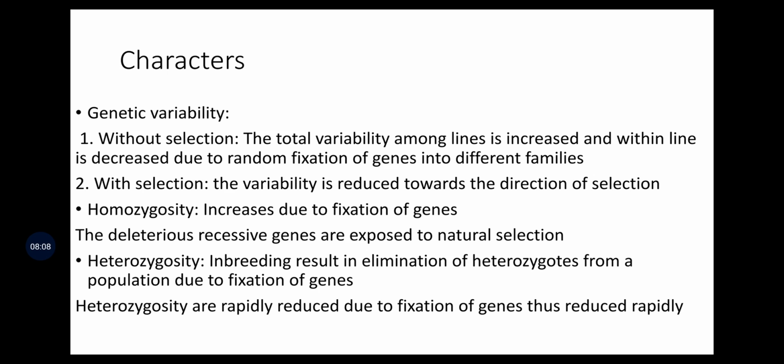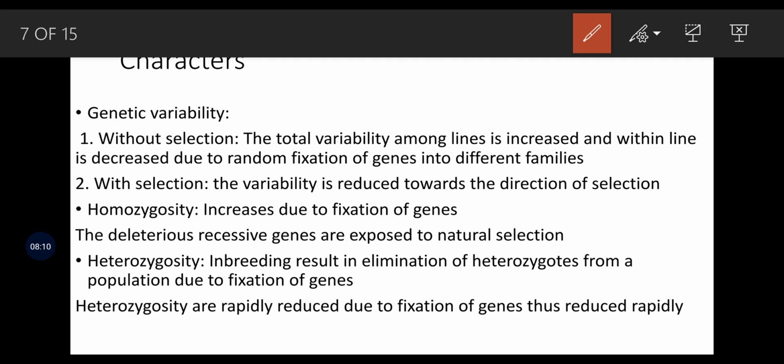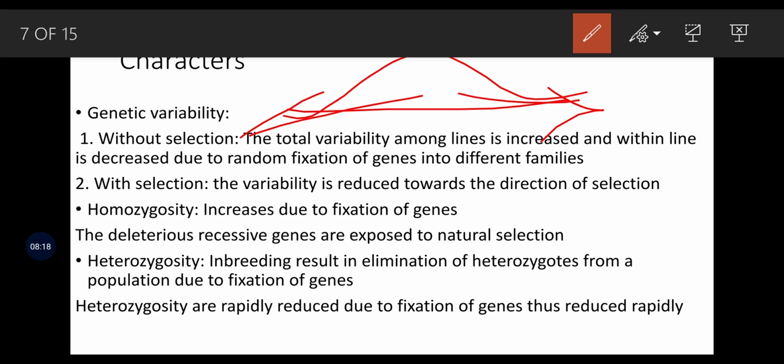Just to refresh your knowledge, there are three types of selection process. One is directional, means either this direction or this direction, then disruptive, and stabilizing selection. When we talk about directional selection, it goes only in one direction.